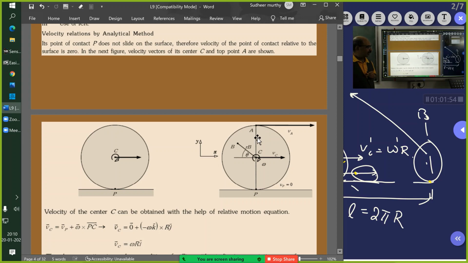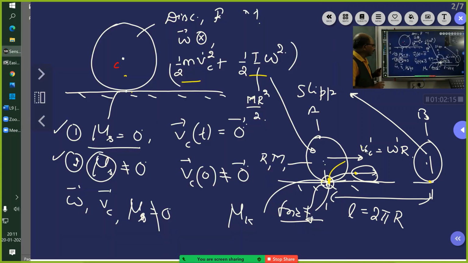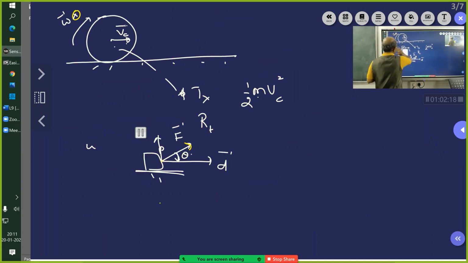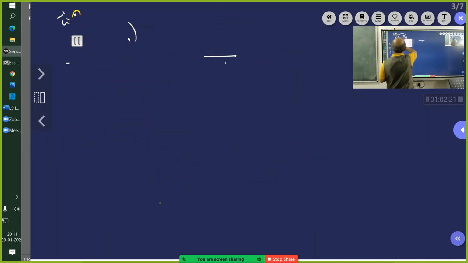So now that means all the points on this slide, their absolute velocities will start decreasing. Correct? Anyway, I simply drag it there. So what I wanted to say is like this, quickly.